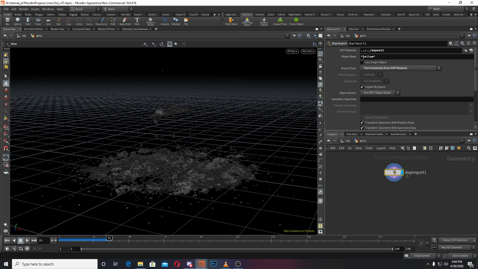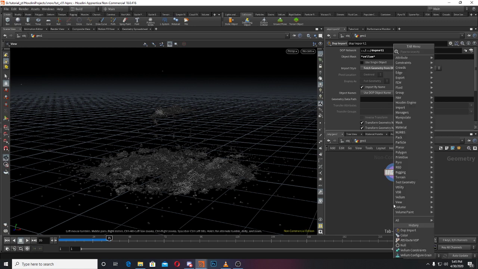So what is vellum? It is searching for the object with the name vellum. I know I created vellum, and this fetch geometry from dop you have to do if you are working on RBD and you want for UV and something, then you use this thing, fetch unpack geometry from dop network, and stamp point, lot other things. So we got this one, and what we can do, we can color them.